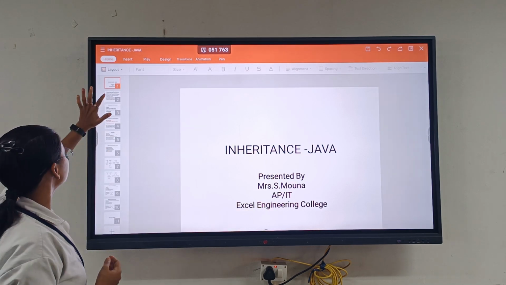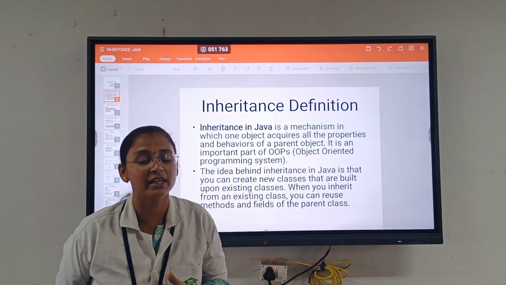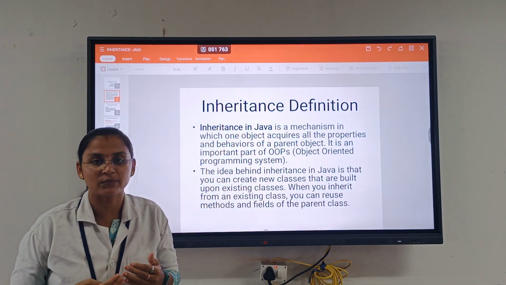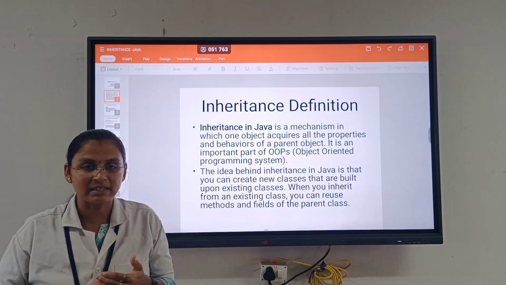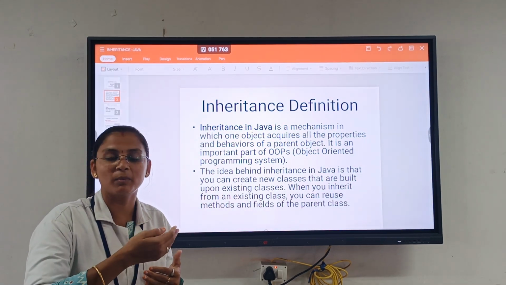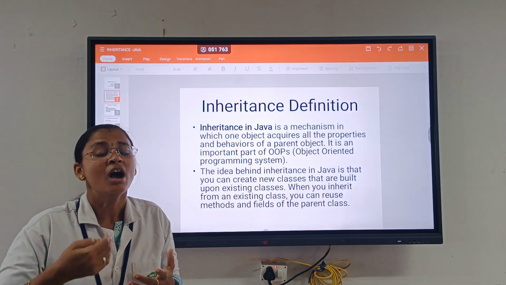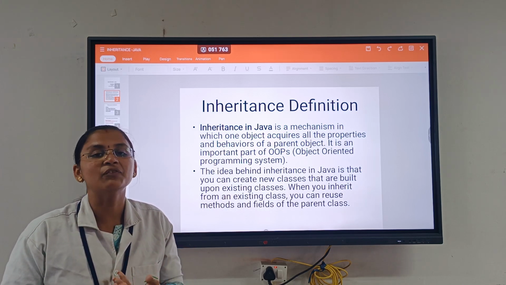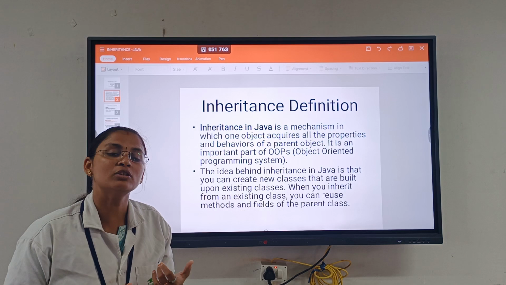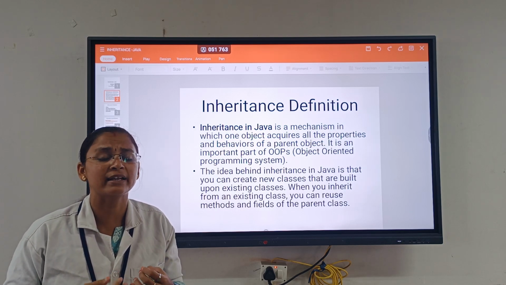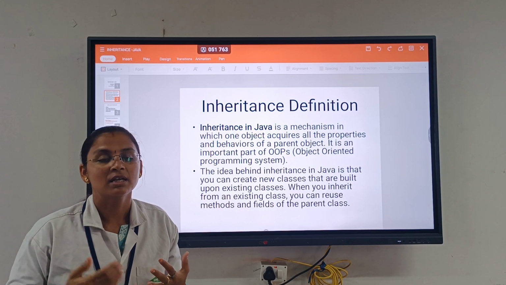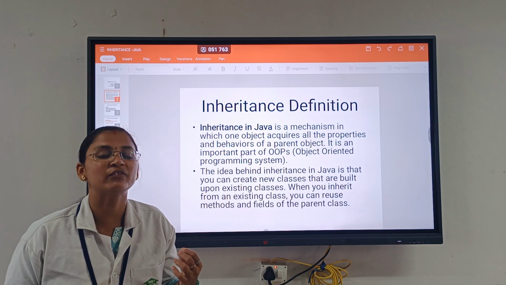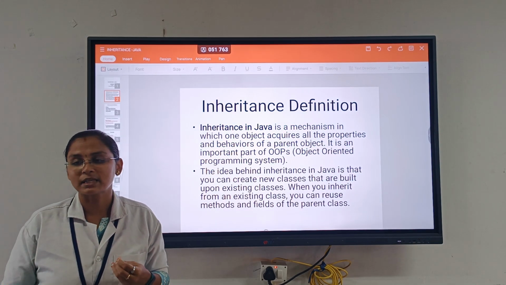First we are going to see the inheritance definition. What is meant by inheritance? Inheritance means we are inheriting all the things from the parent. As a child, you inherit everything from your parents: the genetic disorders, the character, and also the marks. Inheritance is the same concept. We are inheriting all the characters and everything from our parent class. We have a child class, base class, and so on. So that is the concept here.